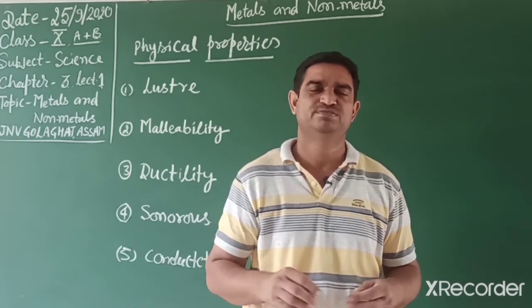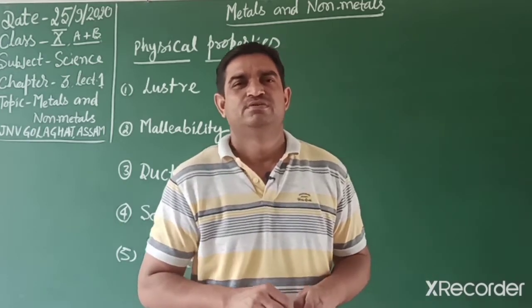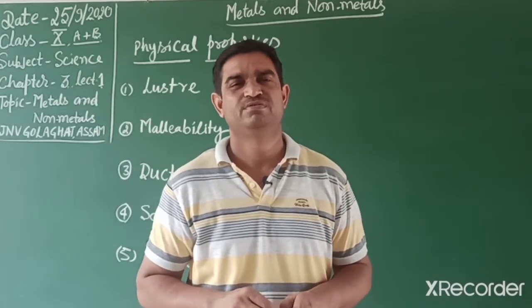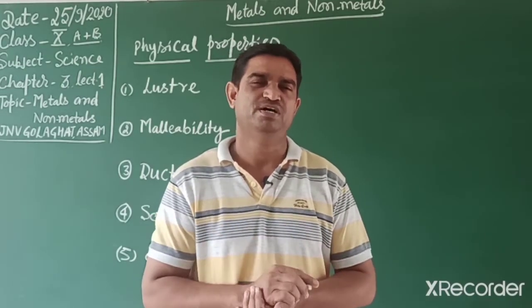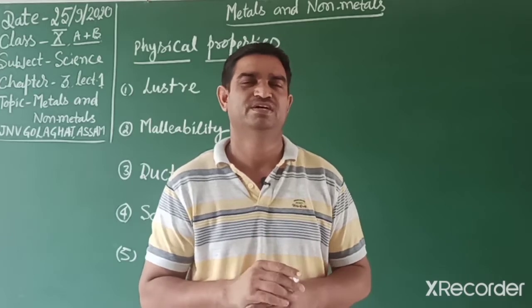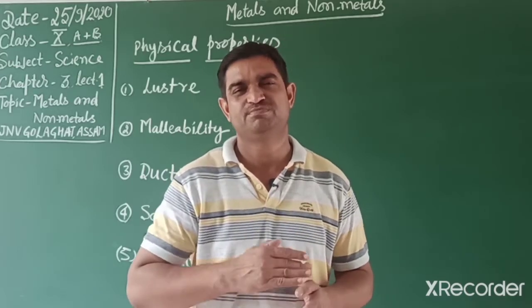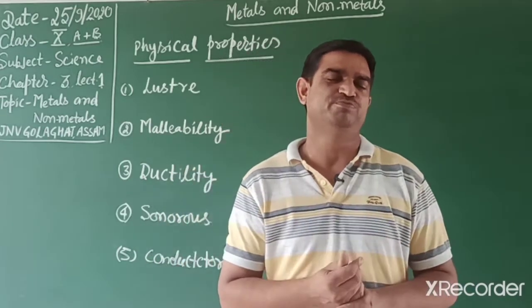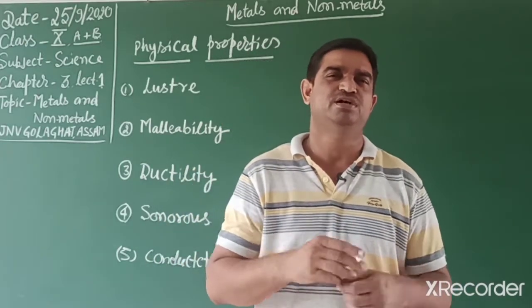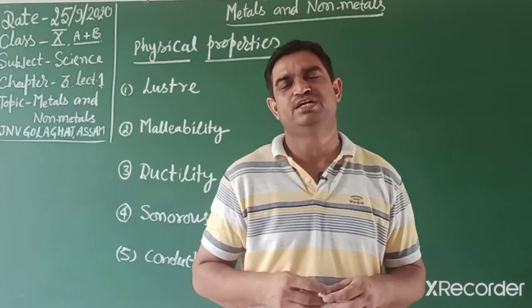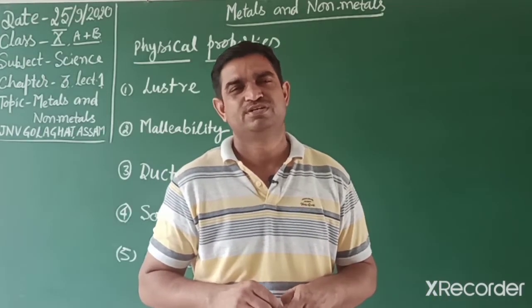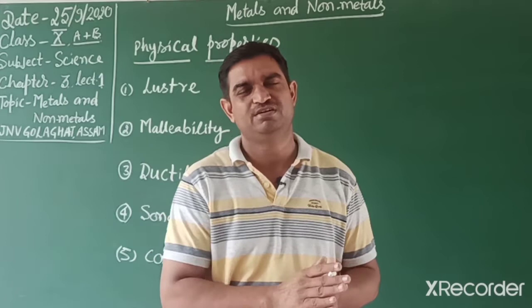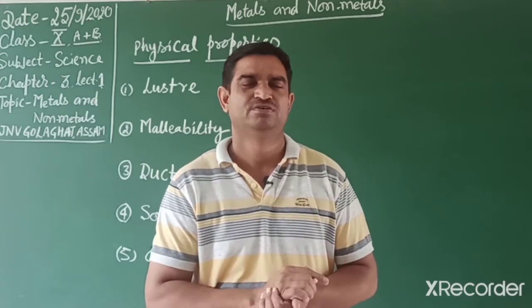So there are some exceptions. Some non-metals pass current also. Carbon in graphite form can pass current. But carbon in diamond form, an allotropic form, is a very hard substance with high melting and boiling points. Graphite, although a non-metal, passes current.